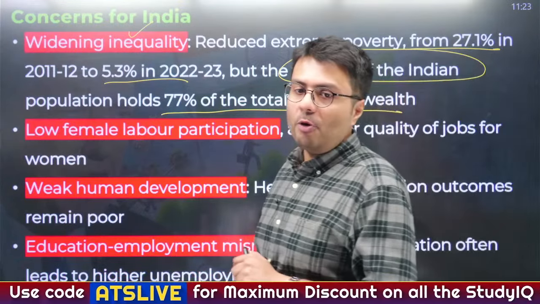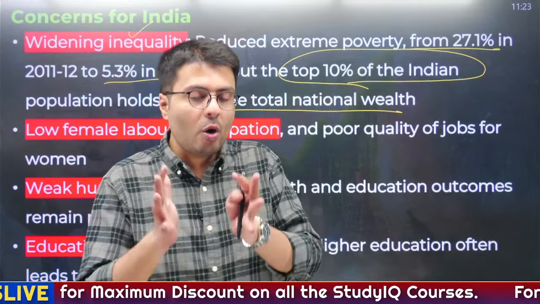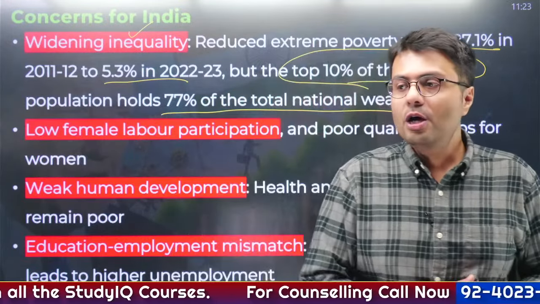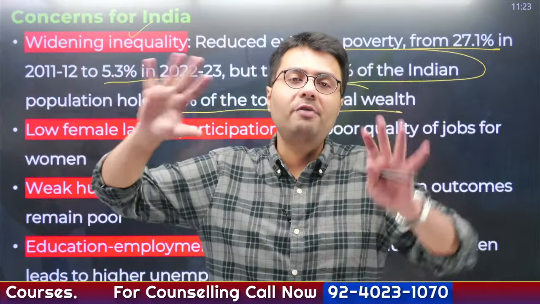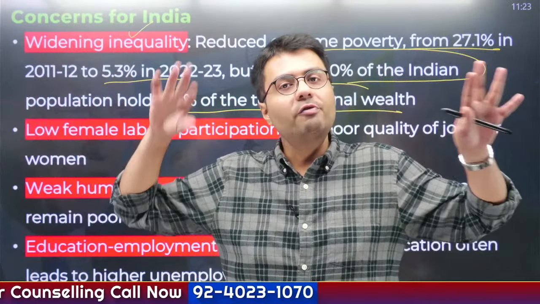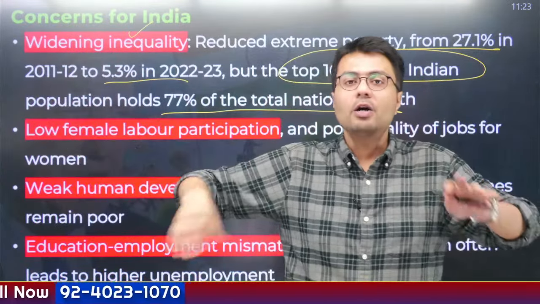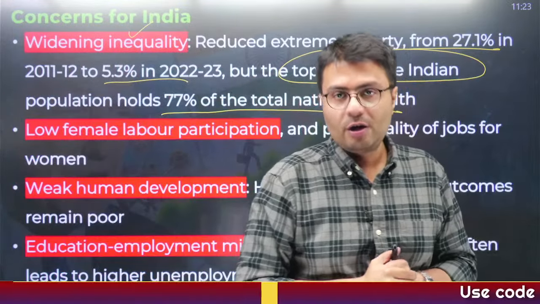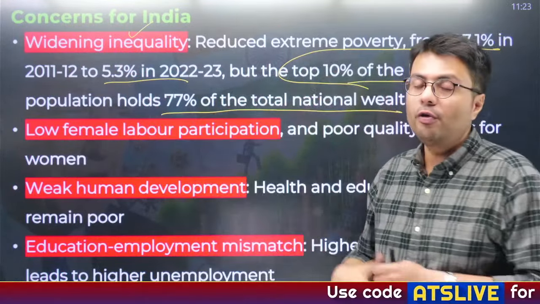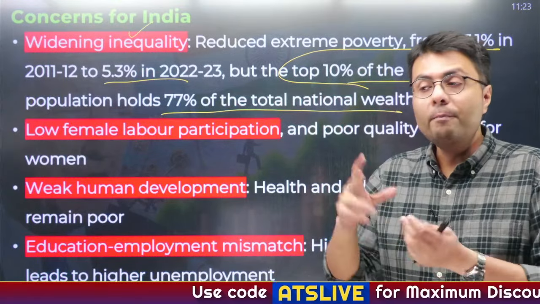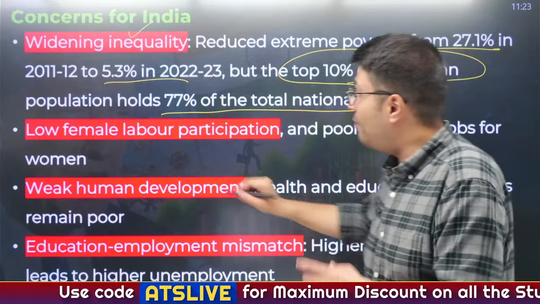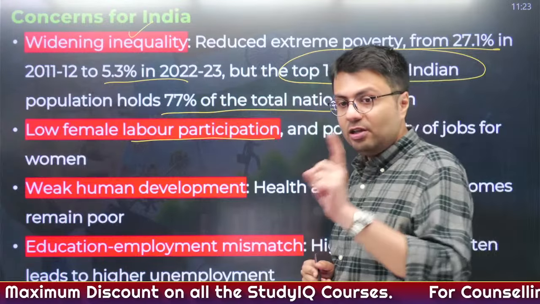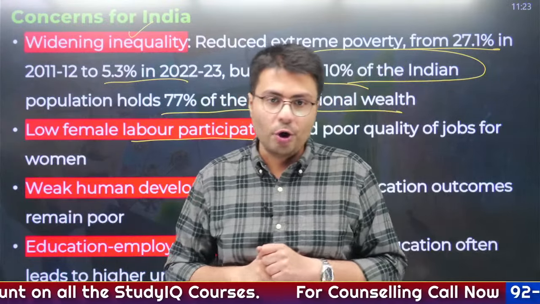Similarly, another problem that we are facing is that we are not able to encourage women living in India to participate in the workforce. Roughly, if you assume that 50% of our population is men and 50% are women, and you are unable to pull a majority section of your population into the workforce, automatically you are not able to put them to productive use. Therefore, first of all, our female labor force participation has been low. Yes, Lorenz curve is right, Gini coefficient, good.